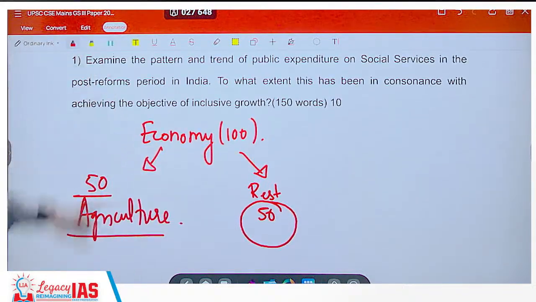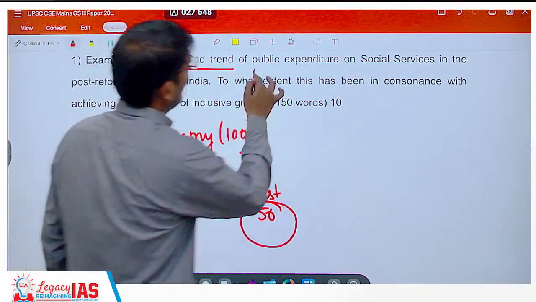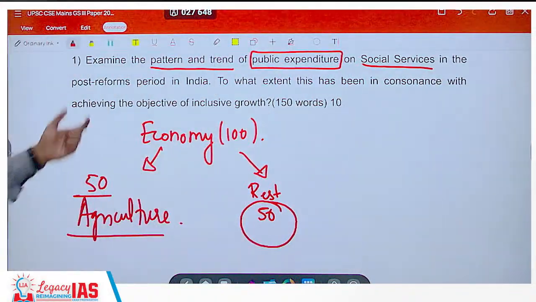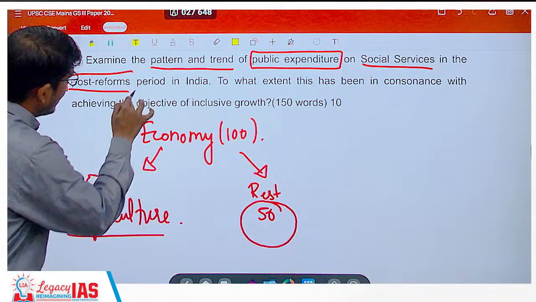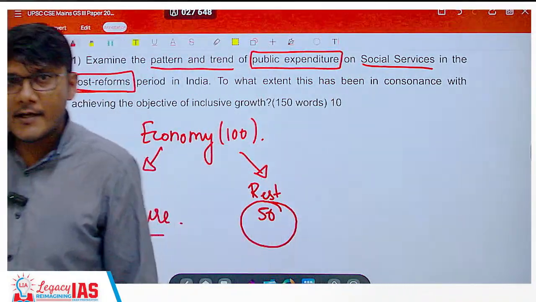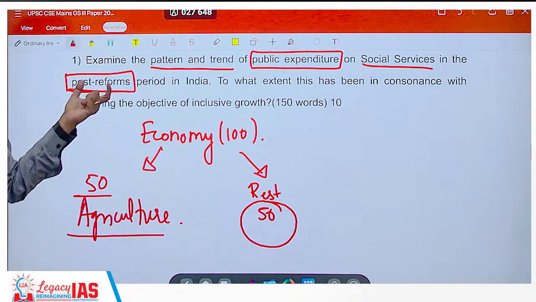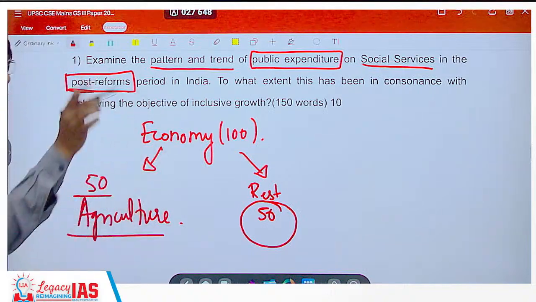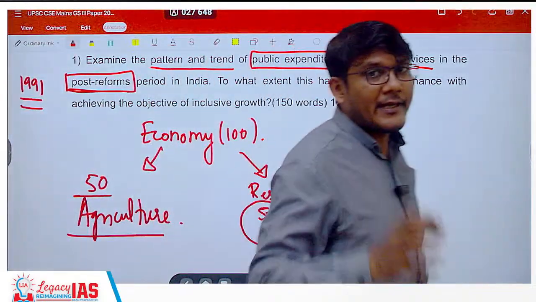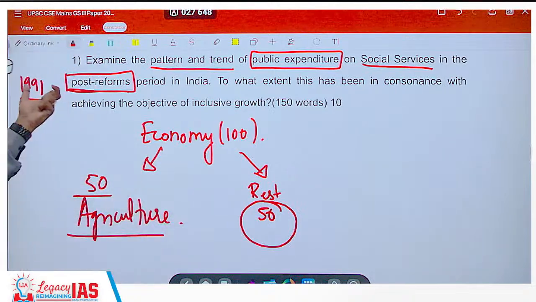Let's look at the first question. The first question says, examine the pattern and trend of public expenditure on social services in the post-reform period. Guys, these words are very important. When you read the question, these words should trigger your mind in the sense that you have to stick with the things that have been happening in the post-reform period. What is the post-reform period? Post-1991. Avoid writing things before 1991. Do not write generically. Be specific with respect to timeline.